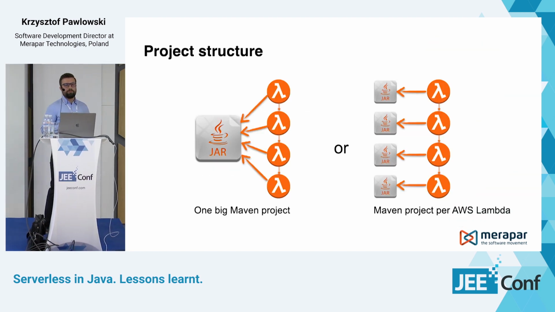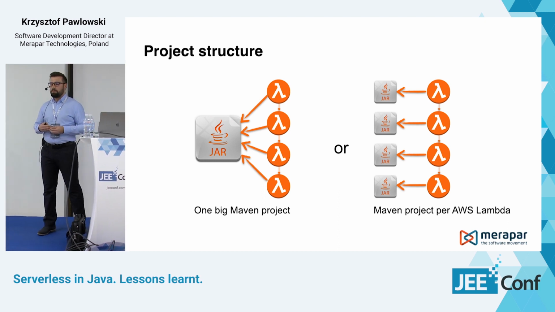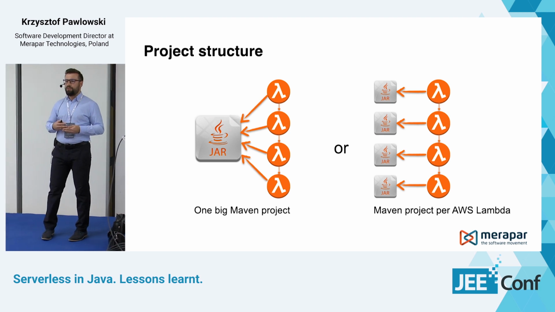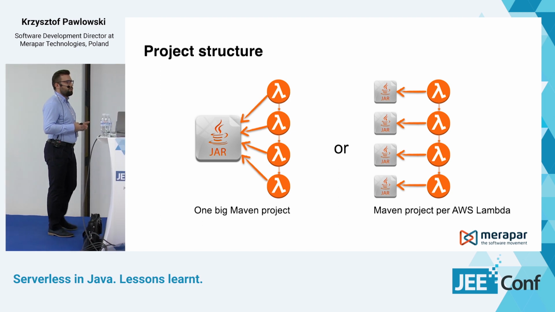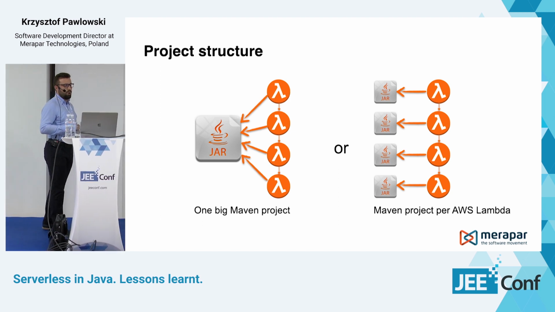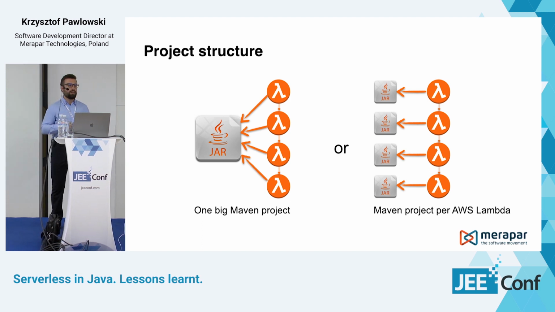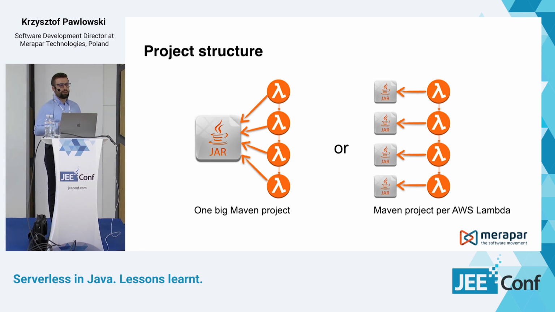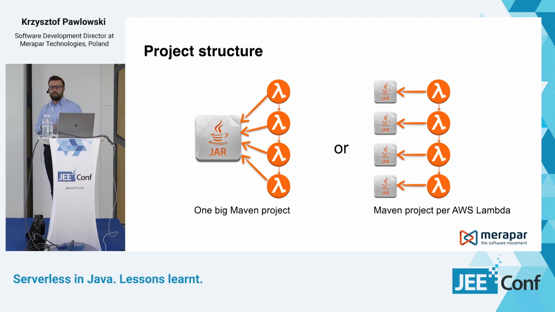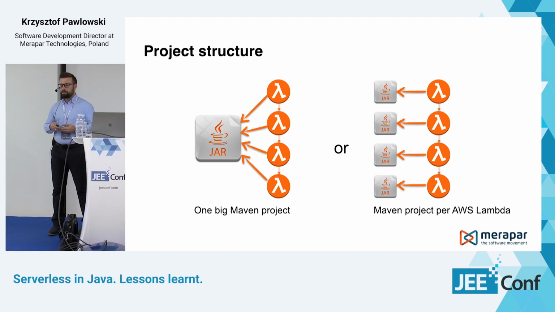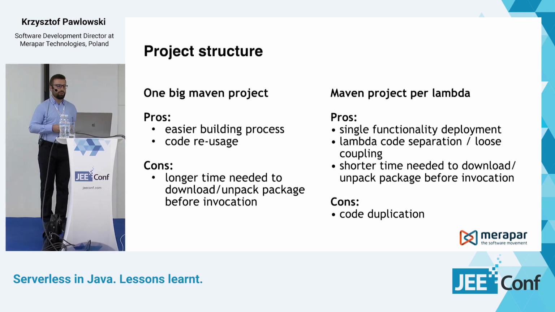OK, so once we've chosen that we want to go for a serverless solution and we want to write the code in Java, there was the first lesson that we had to learn, or the first question to answer: what should be the project structure? So we had basically two options. We could go for one big Maven project where all the Lambda functions would be put into one jar file. Or the other option was to create a separate jar file for every Lambda function that we had in our application. So what are the pros and cons of each of these approaches?